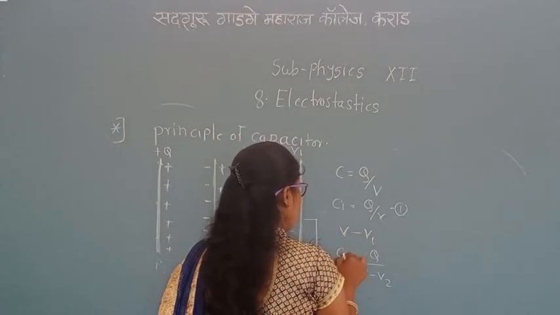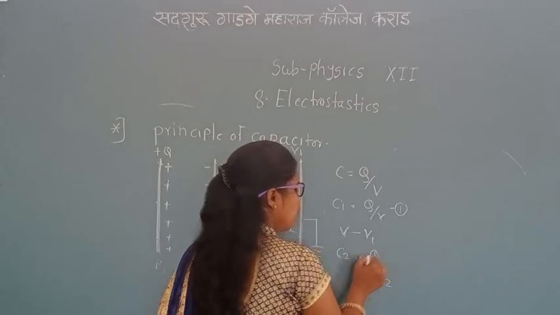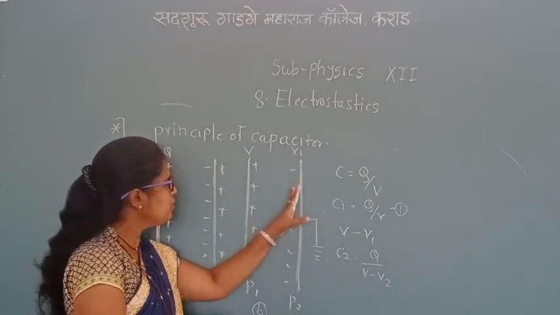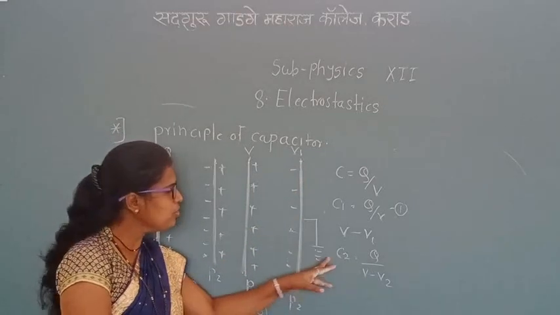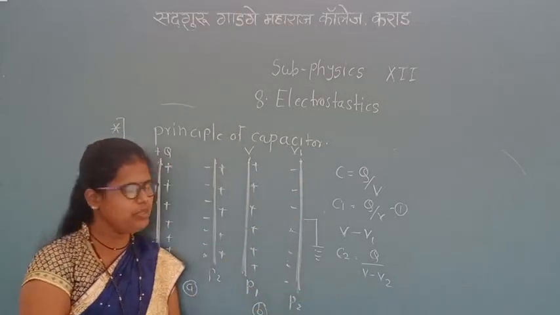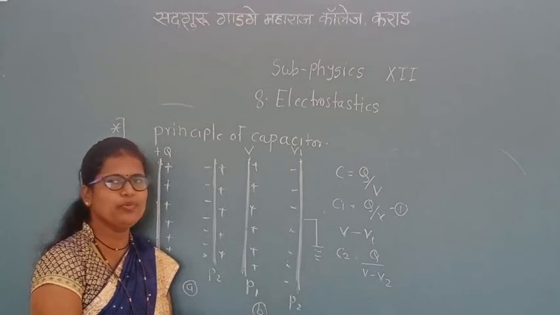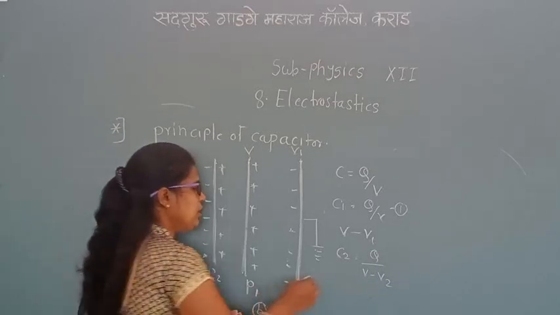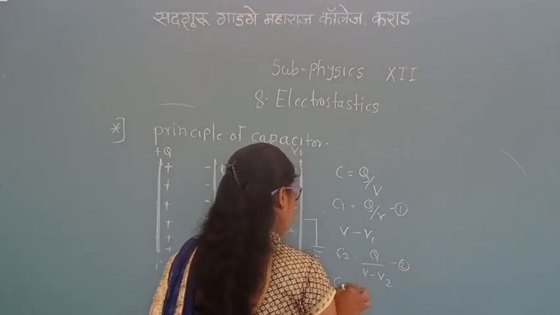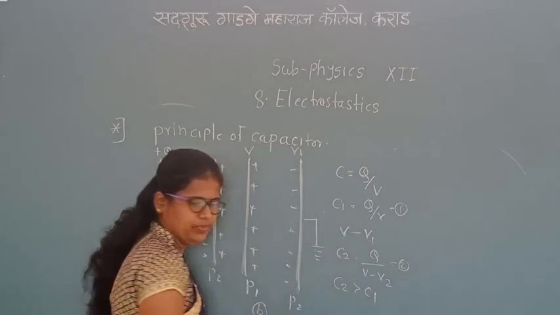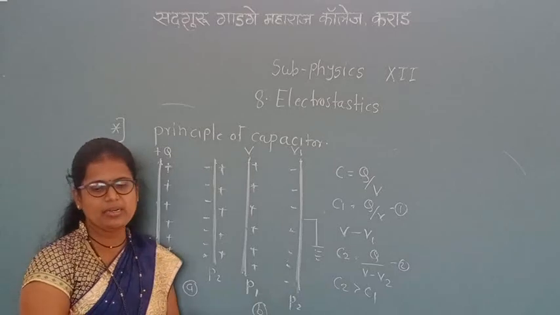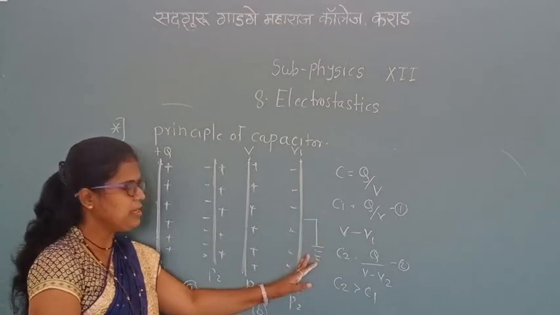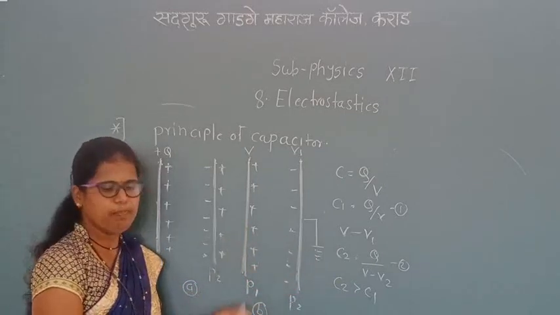The capacitance of the plates is C2 equal to Q upon V minus V1. By induction, there is a negative charge produced. So the next equation we get, C2 is equal to Q upon V minus V1. Now by using both equations, we can say C2 is greater than C1. Here, an identical insulating plate is placed near plate P1.